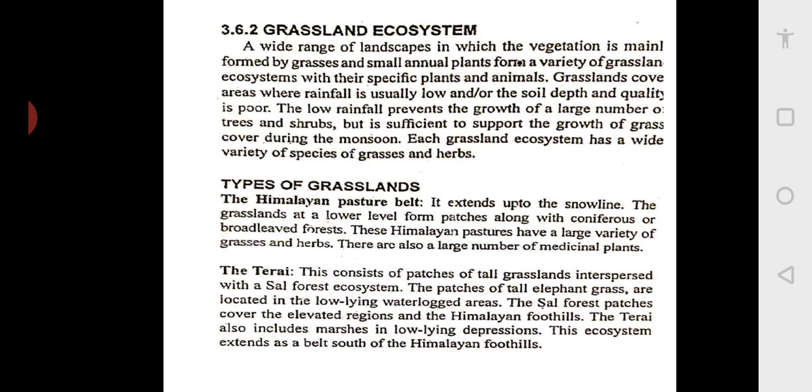India is very famous for the Ayurvedic system of medicine, which has been prevalent for thousands of years now, and it is able to take care of mankind in a better way. So, these plants are available in the Himalayan pasture belt.